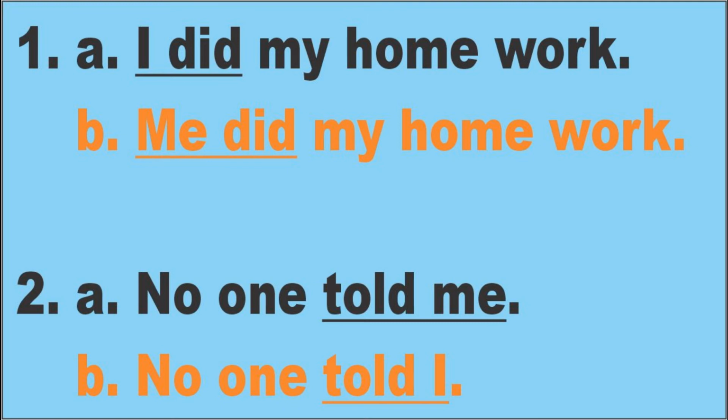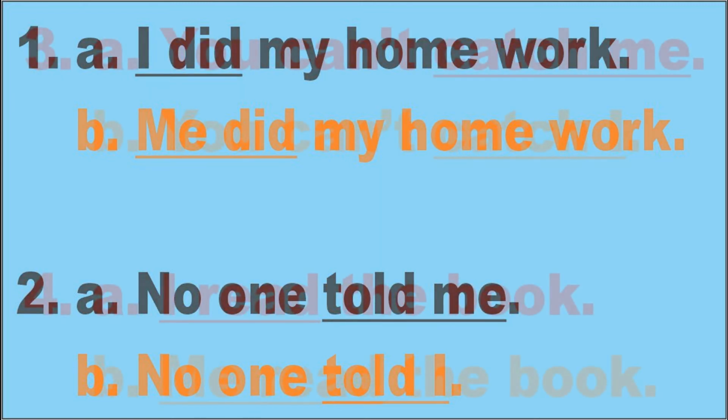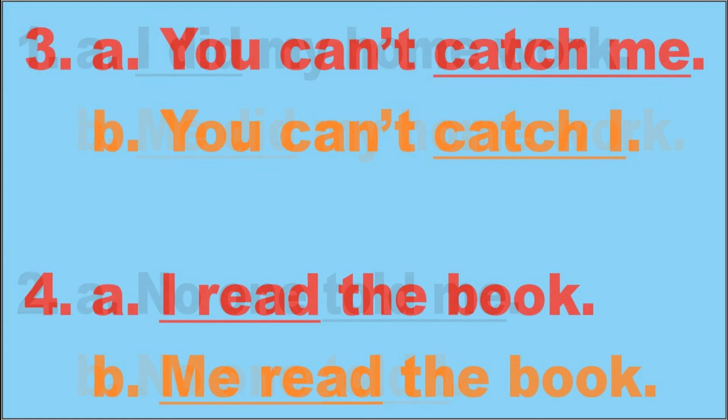Let's go to the next page. Number 3. A. You can't catch me. Line B. You can't catch I. So these two sentences, A and B, line 3, which one is correct? You look at the verb, me and I.